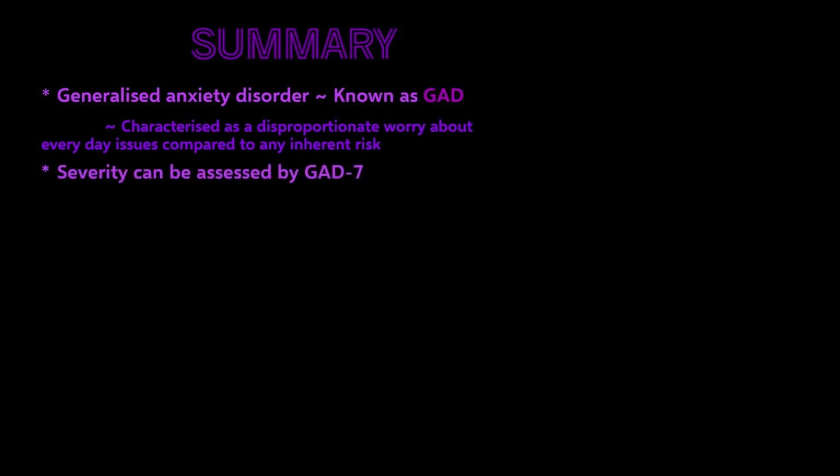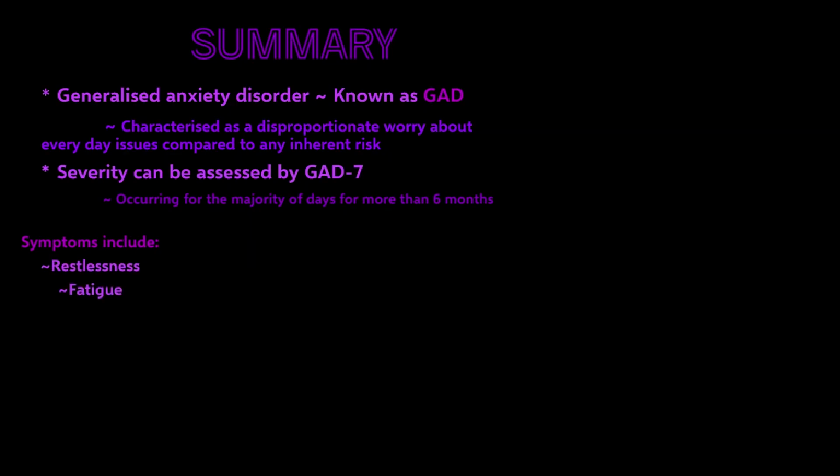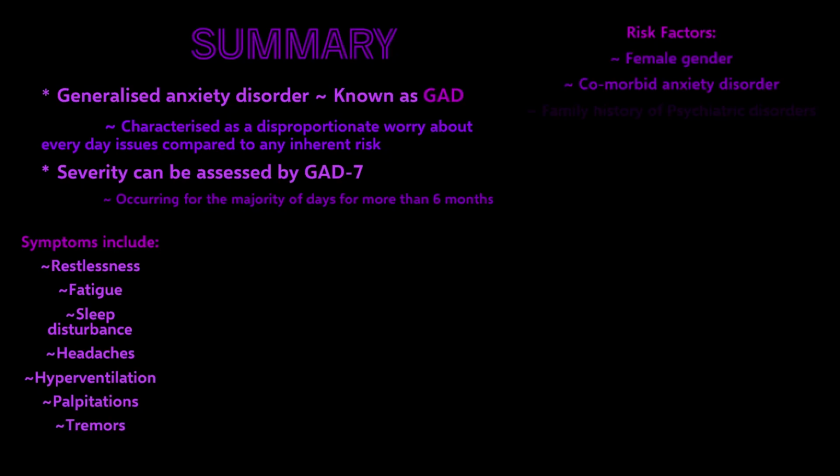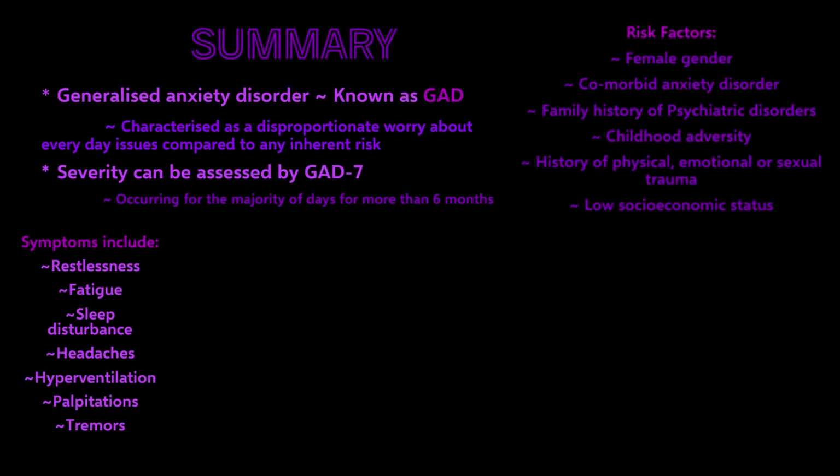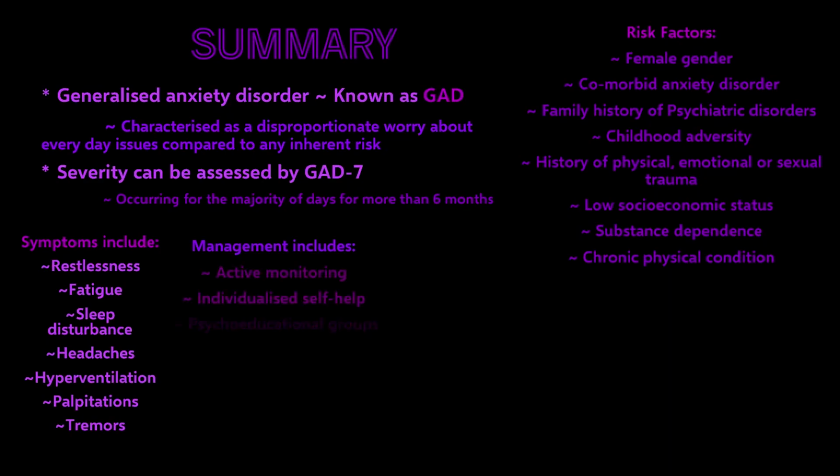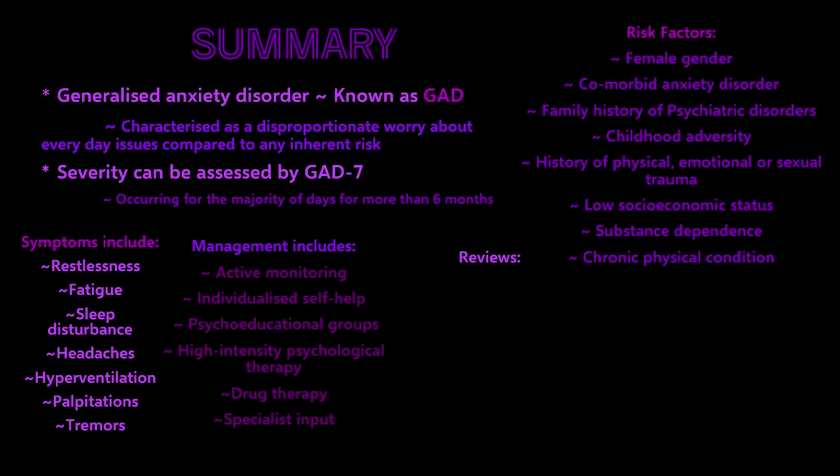So in summary, generalized anxiety disorder is characterized as a disproportionate worry about everyday issues compared to any inherent risk. Severity can be assessed by the GAD-7. Symptoms include restlessness, fatigue, and sleep disturbance. Risk factors for GAD include childhood adversity, low socioeconomic status, and substance dependence. GAD can be managed through active monitoring, self-help, psychoeducational groups, high-intensity psychological therapy, and drug therapy.